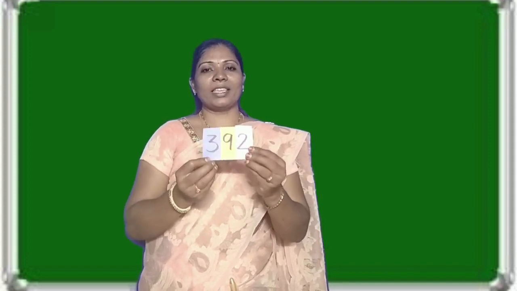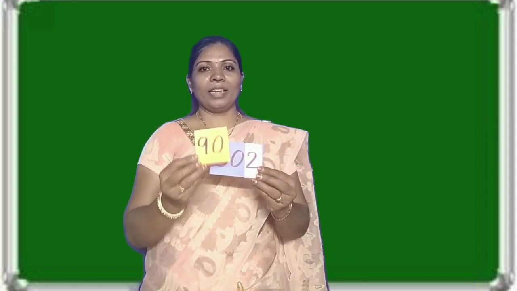Look here children. What is the number here? 392. 3 is in hundreds place, 9 in tens place, 2 in ones place. See here, it is the standard form. Now I will expand this number. 3 in hundreds place, that is 300.